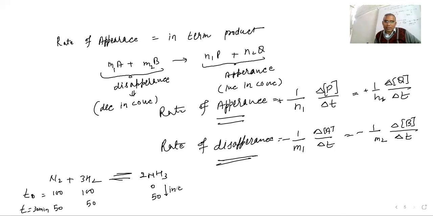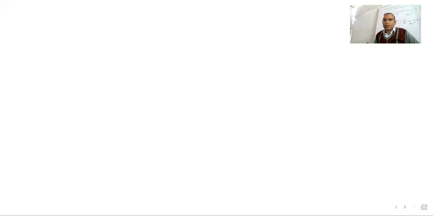Now product concentration increases, 0 to 50. So this becomes the appearance, because initially when the reaction had not started, its concentration was 0. So it appears now, 50 appears. And the reactant concentration decreases. Decrease means disappearing, at the end all the reactant will finish, so it disappears. Okay, so let me write down one problem, you try to solve this.